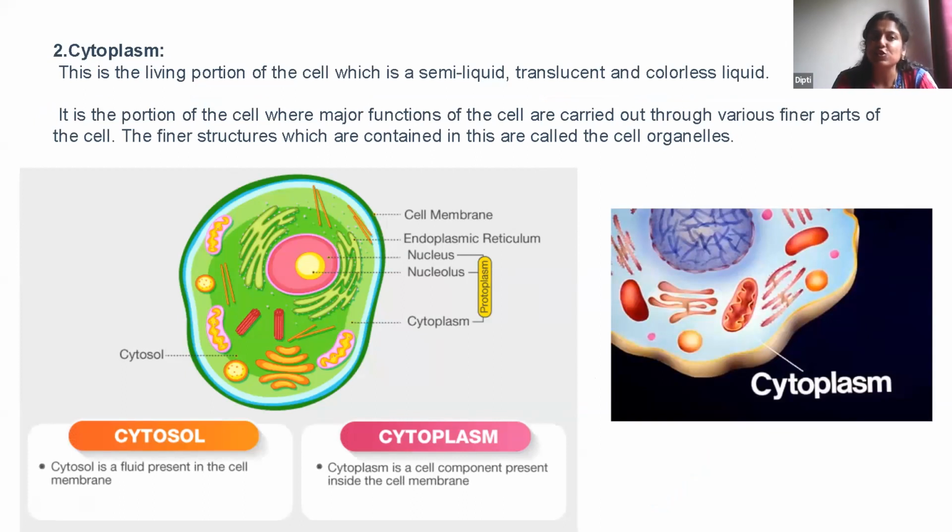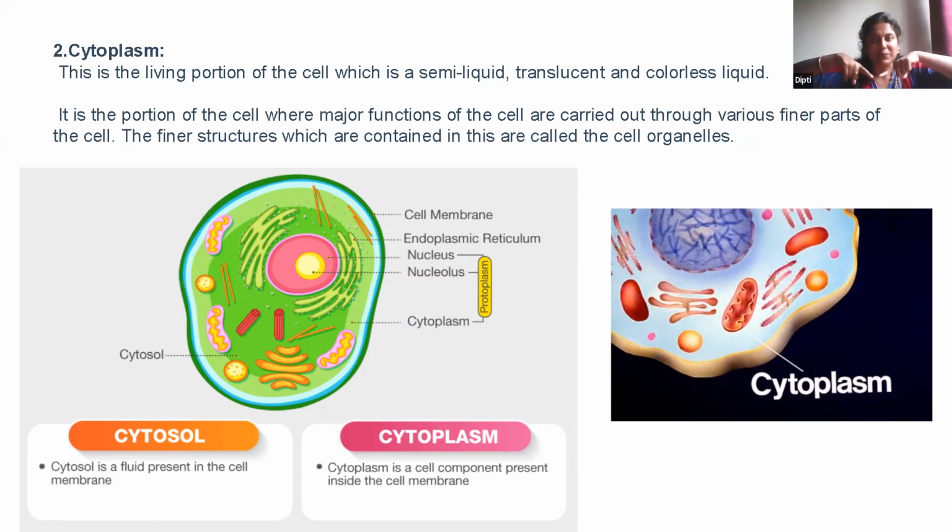The next is cytoplasm. Cytoplasm is the living portion of the cell. As I told you earlier, it is semi-liquid, translucent and colorless, like a jelly. You can imagine the cell to be a plate. The edge of the plate is the cell membrane, and inside the plate is the jelly-like thing you have kept. And on that jelly you have kept cherries and fruits, and all those are like organelles. Just to give you a picture to understand.